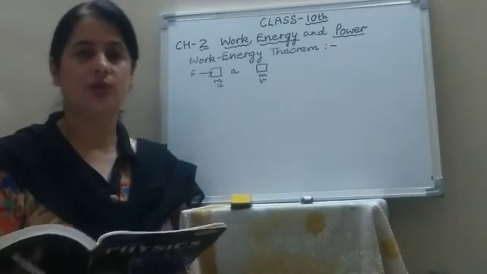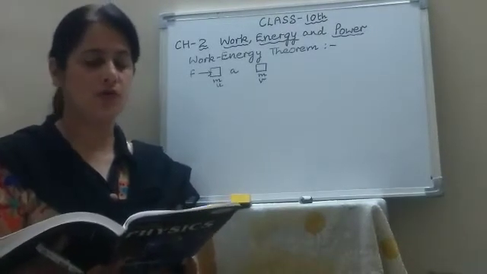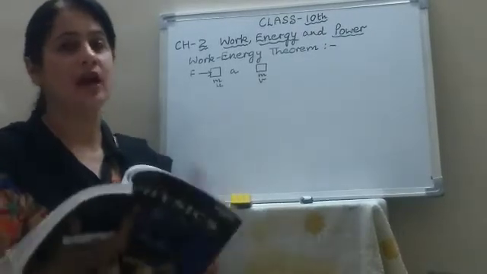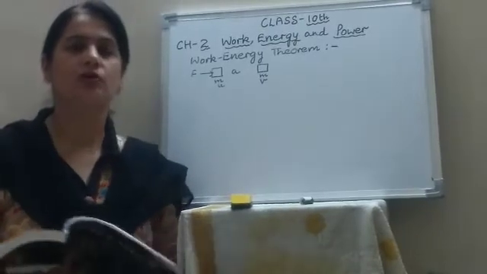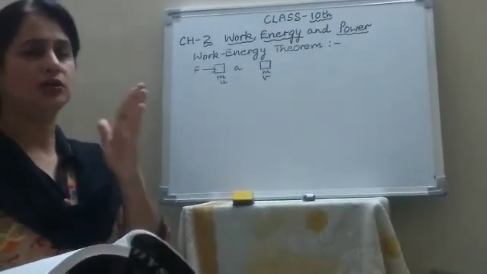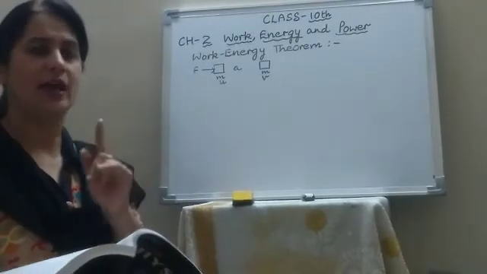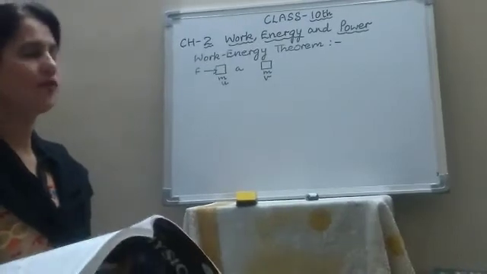Thus, according to the work energy theorem, the work done by a force on a moving body in the same direction, this is the key word, in the same direction, is equal to the increase in its kinetic energy. The work done on the body is equal to its kinetic energy if the body is moving in the same direction as that of the force.